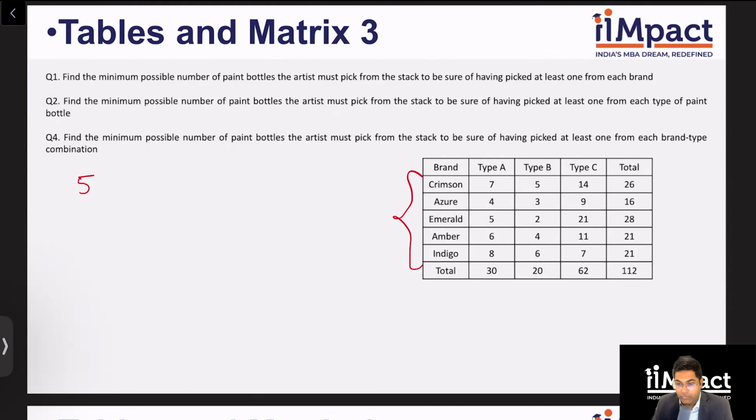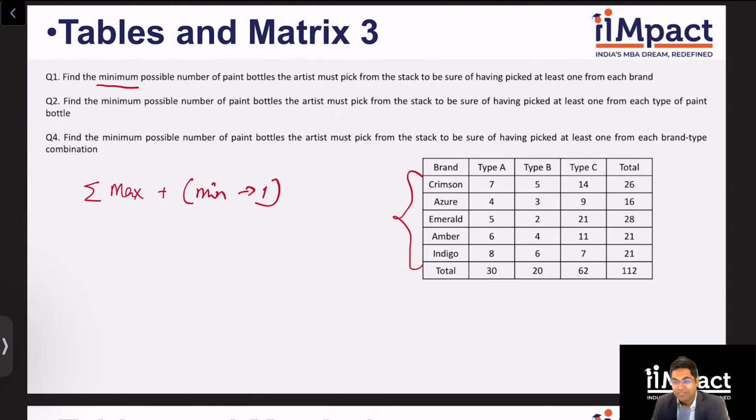The way to go about it, and you can just write this as a rule if you want, is when I've been asked to find the minimum possible from this type of setup, I will add all the maximums, with the minimum total, whichever is the minimum total. So from that, I will take one. What does this mean? I'll explain. Don't worry.